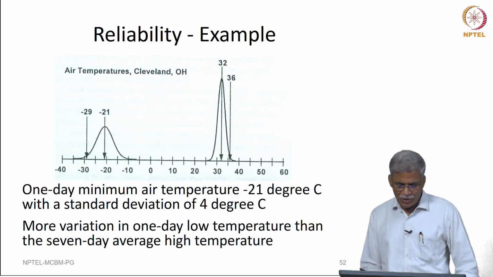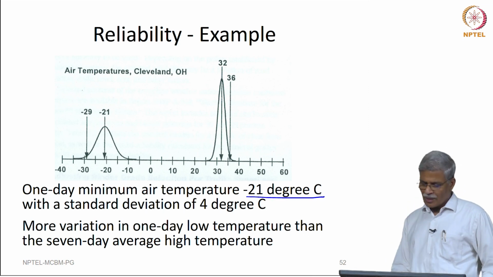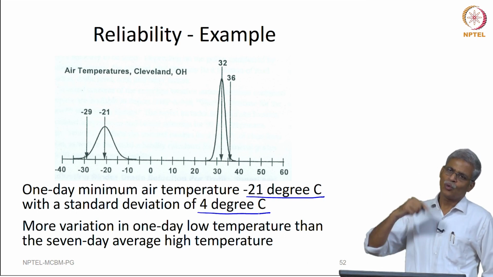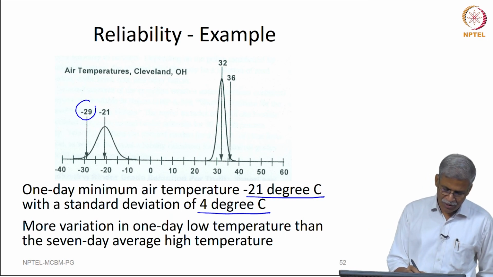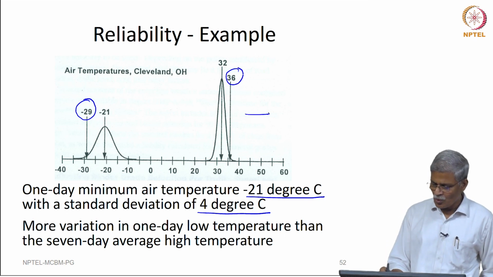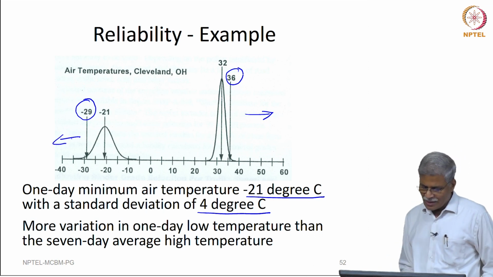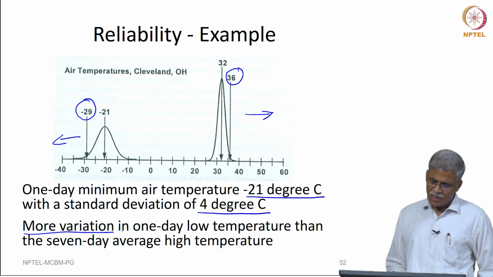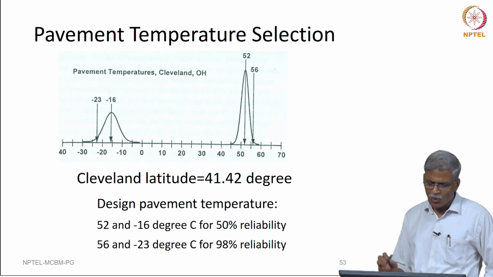Similarly, we take the minimum air temperature as minus 21 degrees centigrade and the standard deviation is 4 degrees centigrade. So, 2 into 4 is 8, 21 plus 8 is 29. So, it is going to be minus 29 here and plus 36 here. Of course, since this is high temperature, we go in this direction and not in this direction, and for low temperature we go in this direction. We normally see that there is more variation in the low temperature, while for the 7-day average high temperature it is more or less the same.